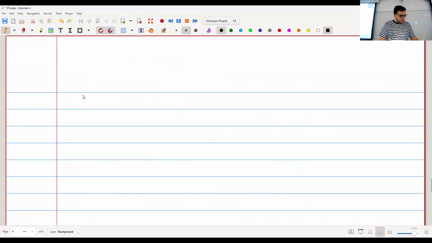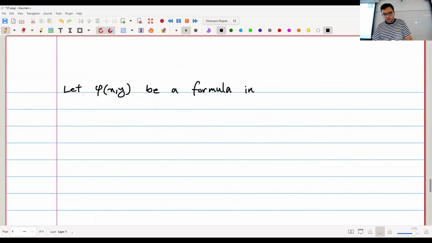So here's the definition. Suppose that I have a formula. So I'm saying let phi of xy be a formula in my language such that for every x, there is exactly one y that satisfies this formula.